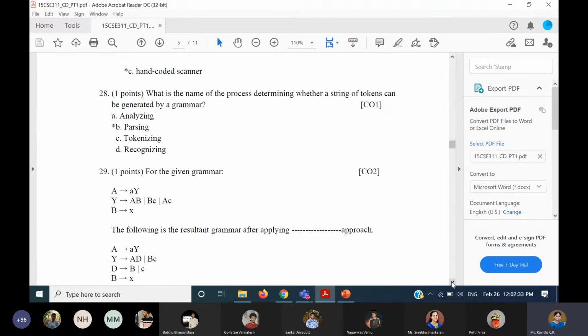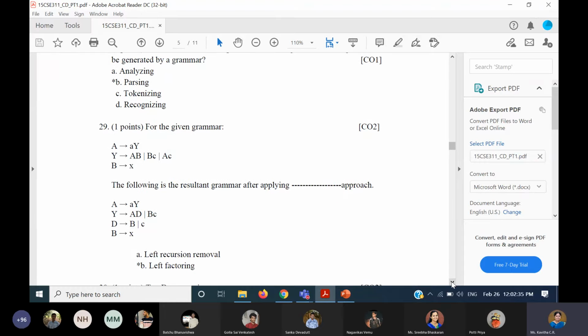So, the 29th question: after performing what will you get this answer? Definitely it is left factoring. I think people have answered this also. Left recursion removal is not happening. By seeing epsilon itself, you could have found it. It is left factoring.